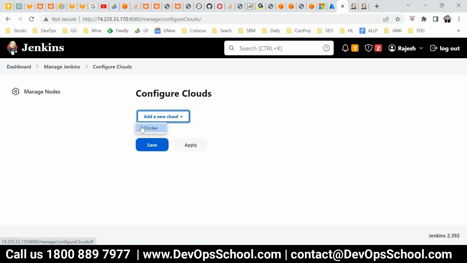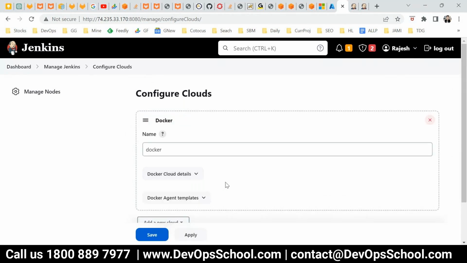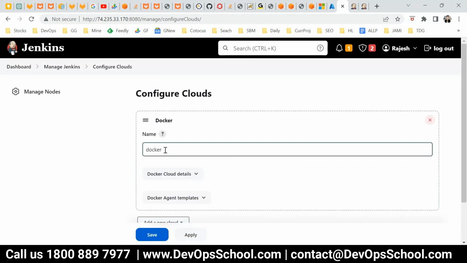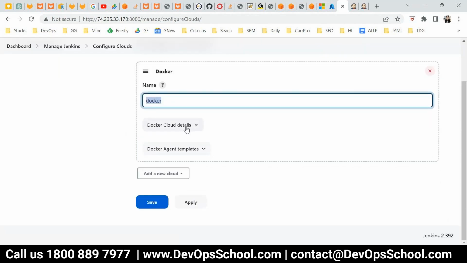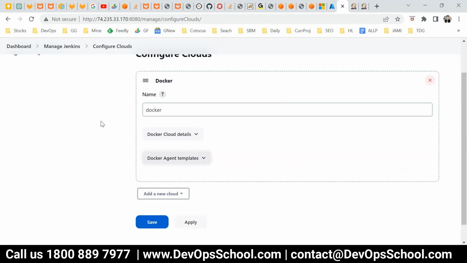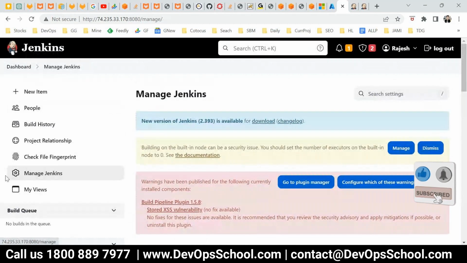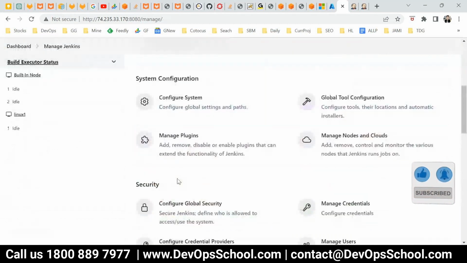Here only Docker cloud is available. That means as Docker you can configure it, and the AWS plugin you have to install. So here you can configure it: Docker cloud details, agent templates, all these things you can do. But AWS also you can configure here, and this way you can use it. Make sense, all of you?